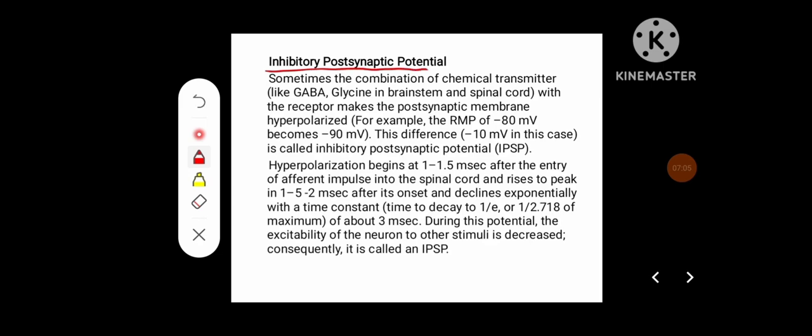Inhibitory postsynaptic potential. Sometimes the combination of chemical transmitters like GABA or glycine in the brainstem and spinal cord with the receptors makes the postsynaptic membrane hyperpolarized. For example, the resting membrane potential is going to reach minus 90 from minus 80, and this difference of minus 10 millivolts is called inhibitory postsynaptic potential or IPSP.